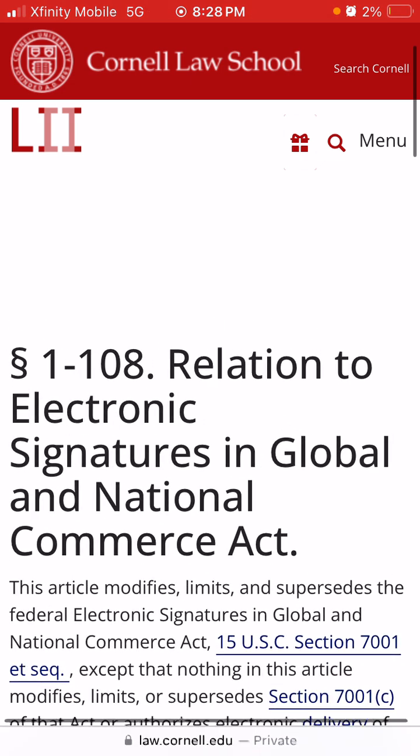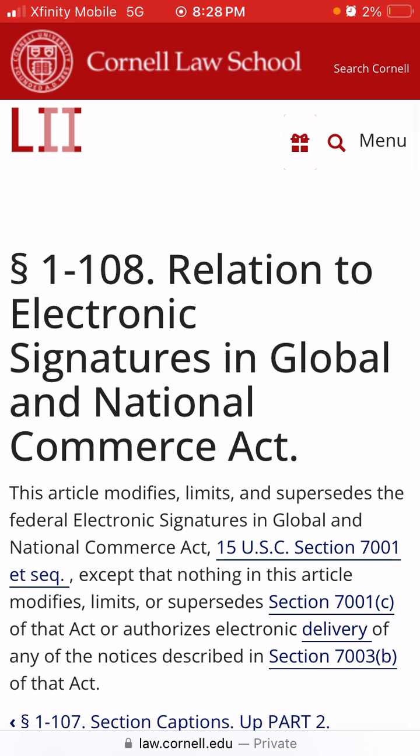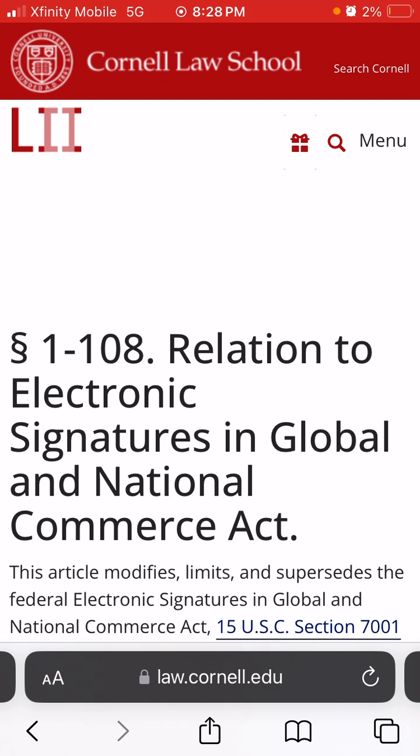All right, so relation to Electronic Signatures in Global and National Commerce Act. Okay, so what they're saying is, hey, this Uniform Commercial Code and its general provisions, and remember, Article 1 applies to the rest of the articles, right? So since this is the general article, generally when you're reading everything in the Uniform Commercial Code, you have to relate it to the Electronic Signatures in Global and National Commerce Act.